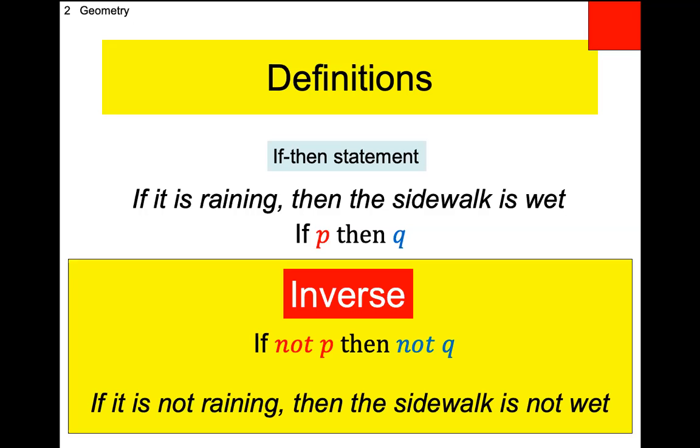So if we're given the initial if-then statement or the conditional, if it is raining, then the sidewalk is wet, that is an if P, then Q statement, and you're asked to create the inverse, then you negate the first phrase and you negate the second phrase. In other words, you negate P and you negate Q. So if it is not raining, then the sidewalk is not wet, is the inverse. Questions?